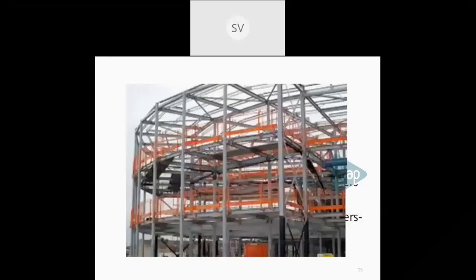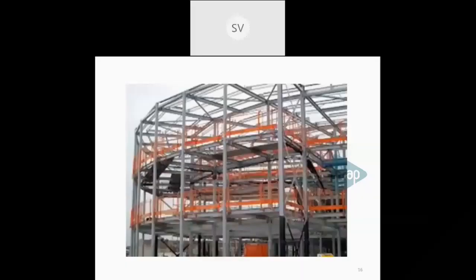The main disadvantage of this type of system is that if you are increasing the stories above 40 stories, the spacing between the columns has to be reduced. So that is the main disadvantage of these types of systems. It is uneconomical to go above 40 stories. That is the disadvantage of the steel structural system.